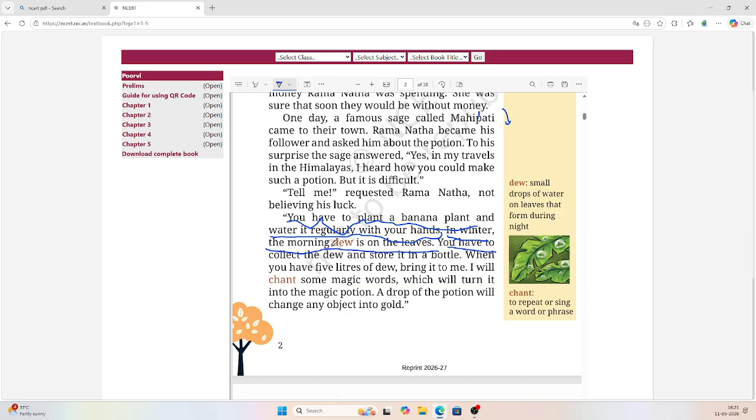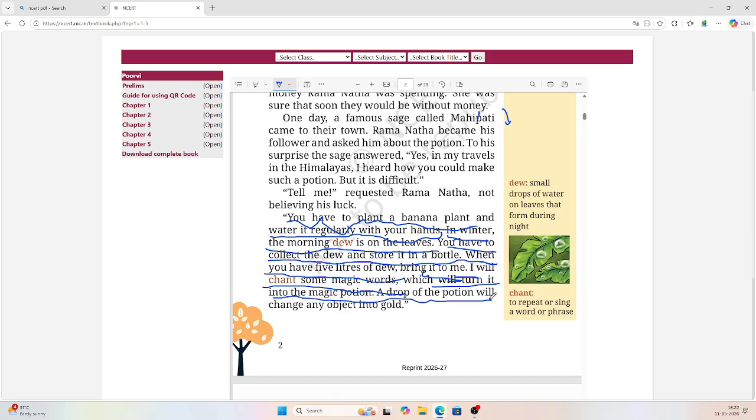You have to collect the dew and store it in a bottle. When you have 5 liters of dew, bring it to me. I will chant some magic words which will turn it into magic potion.